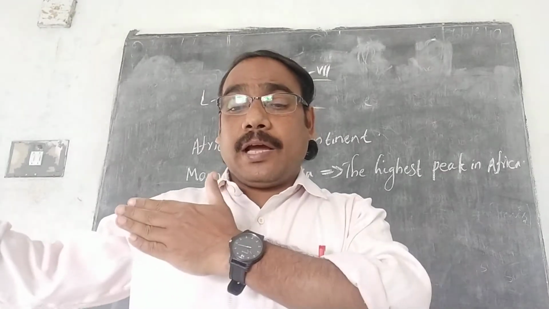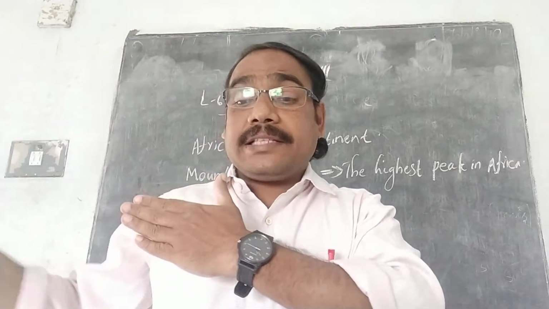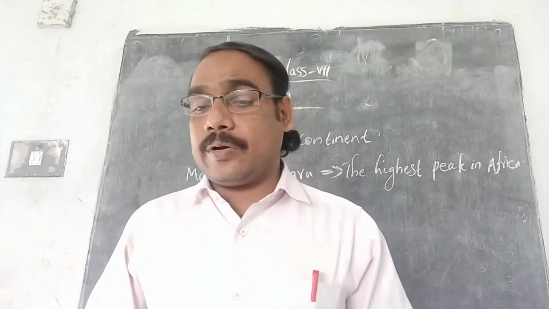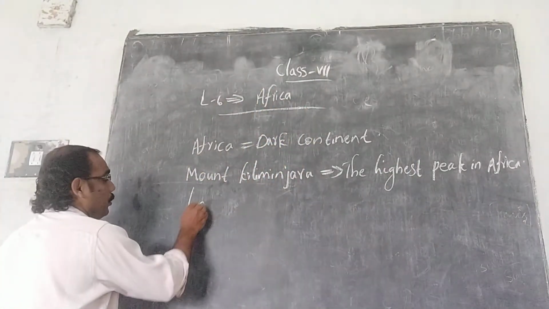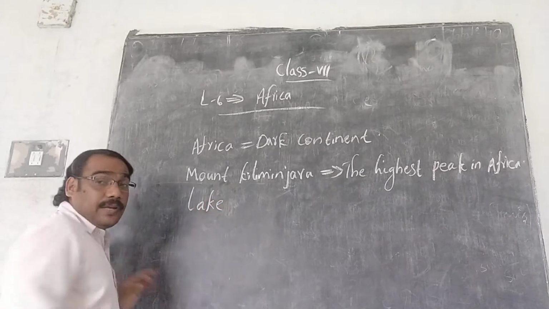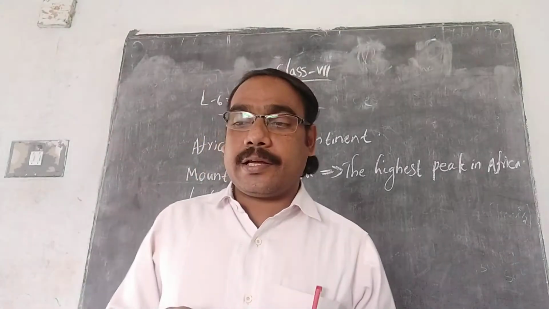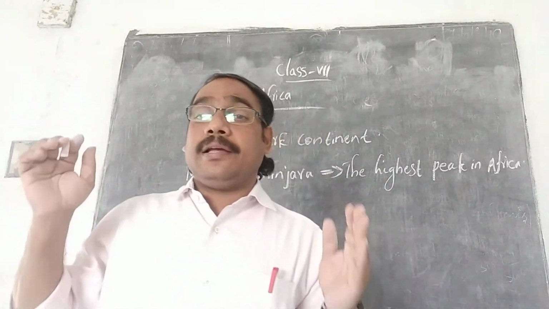Now coming to Africa's largest lake, it is known as Lake Victoria. Lake, you might have heard. We have in Andhra Pradesh Kolleru Lake, Pulicat Lake, like that.